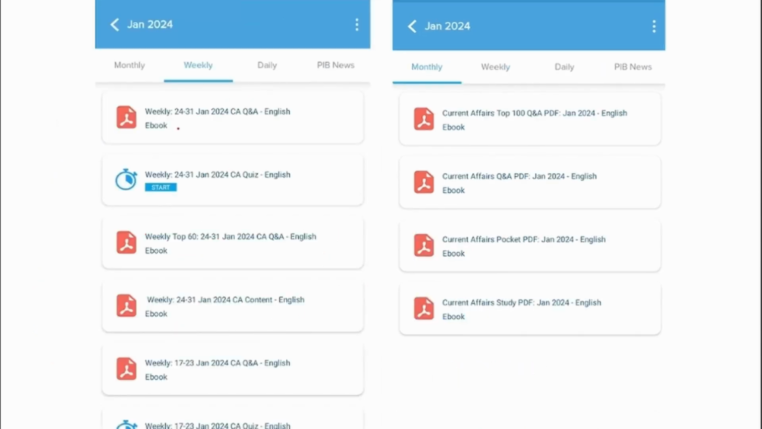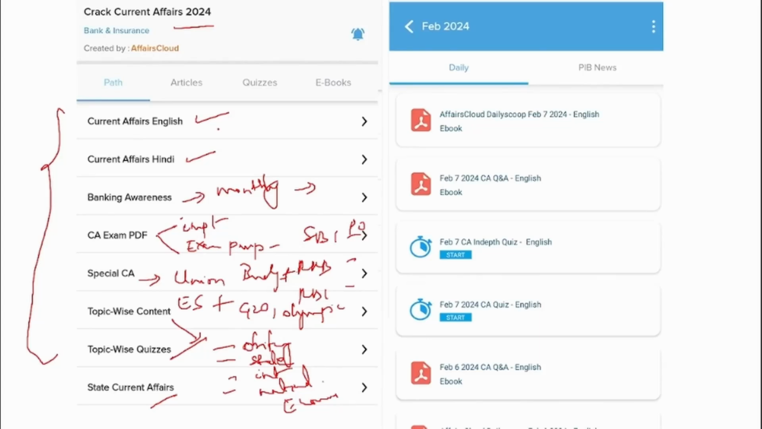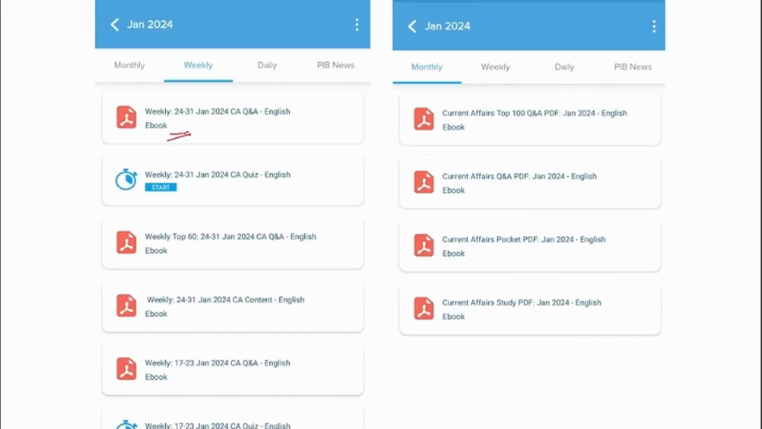Now here, if you see, we provide you with the day-to-day PDF, and this we provide as the weekly PDF. That particular week's news will be compiled into a PDF in question and answer format in English and uploaded here. To strengthen your learning, you can also attend the quiz. Here we provide you with the entire news of that particular week. But here we take the top 60 most important news.